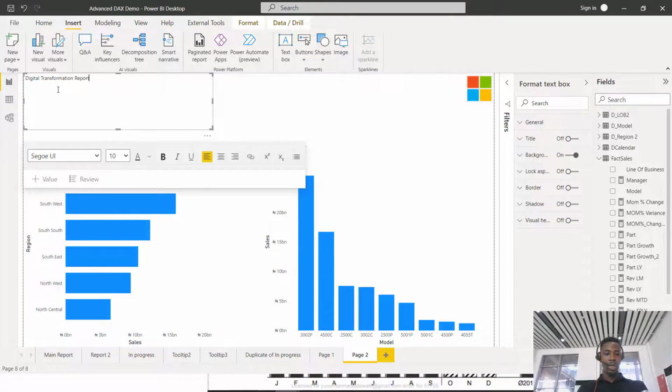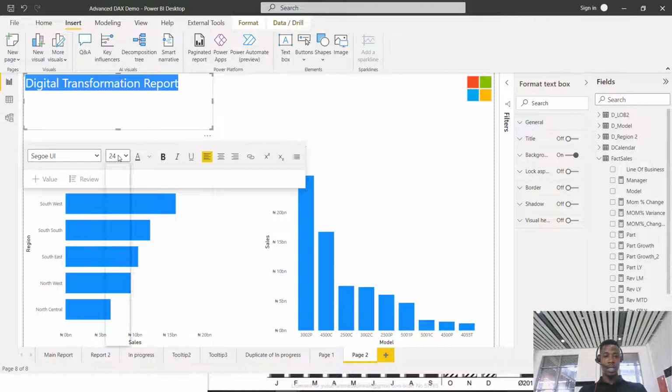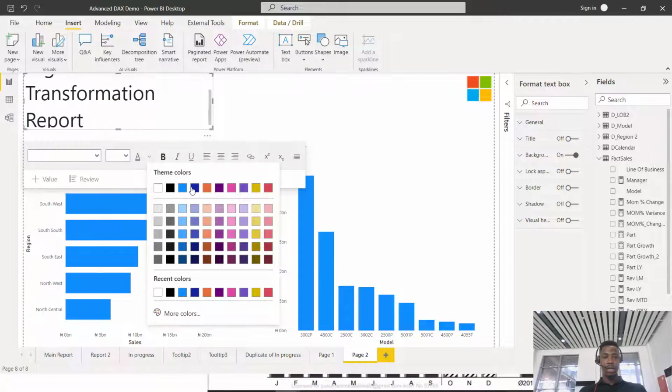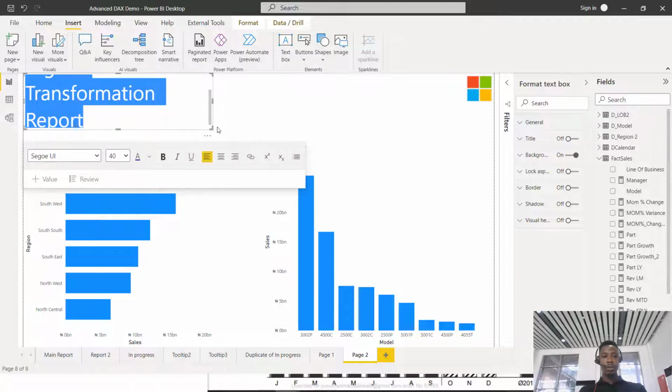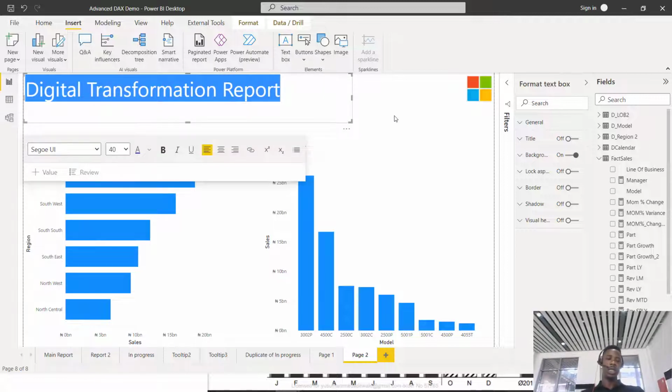report, right? That is what I'm going to call this report, and I'm going to increase the size by just coming here. I'm increasing the size, maybe the size is 40. I can change the color if I want to, maybe something like deep blue, yeah. So this is just me creating a report quickly, right?